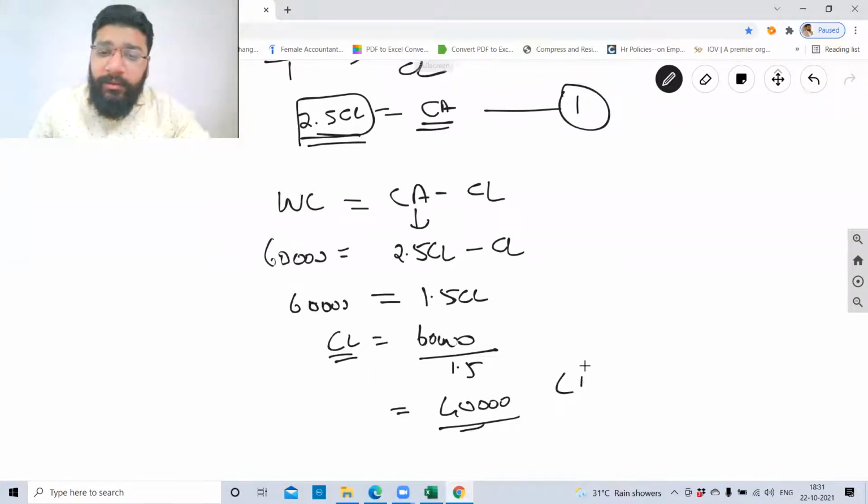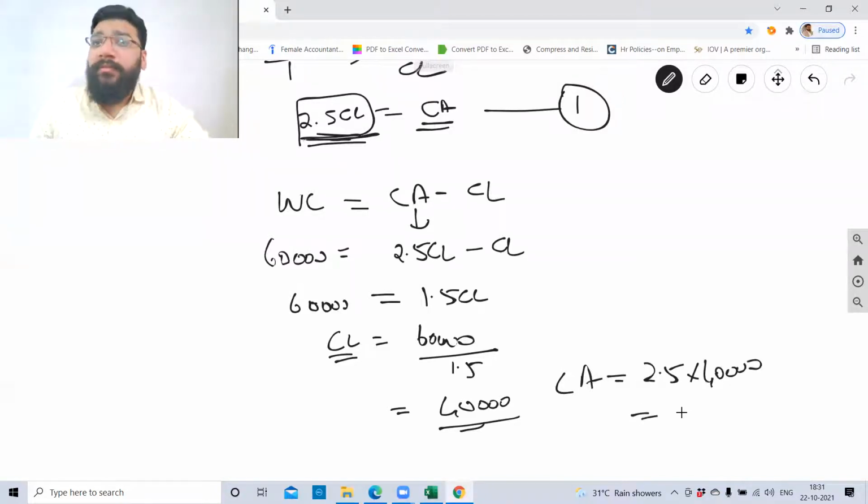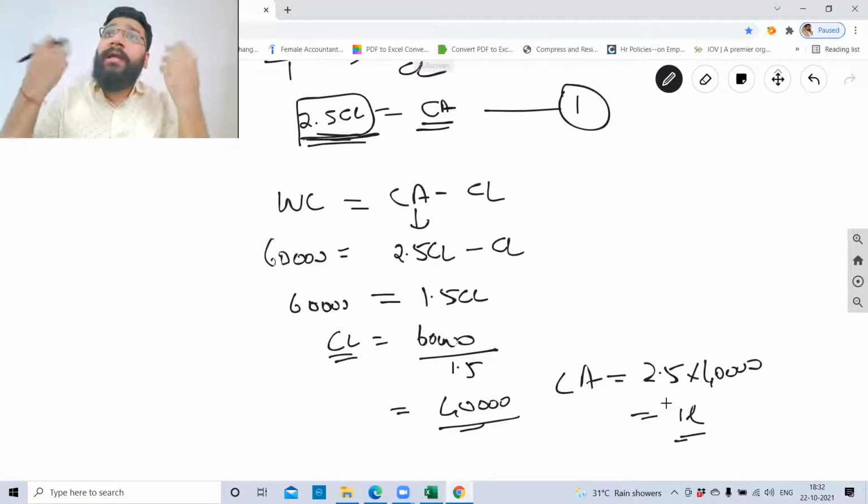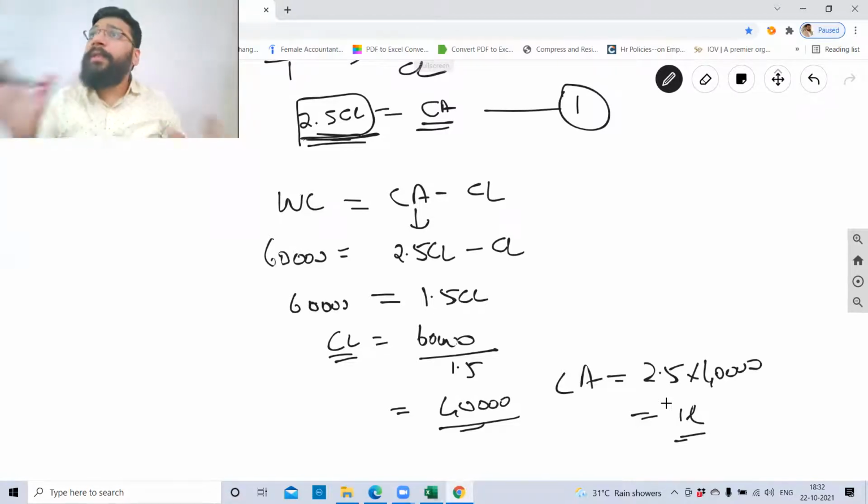Your current asset is 2.5 CL. So 2.5 into 40,000 is your current asset, which is 1 lakh. So this is one more type of question. Are you able to see the varieties of question? In one question, they have given the current asset and current liability. Then they missed out current asset. In some question, they missed out current liability. In some question, both current asset and current liability are missed. So all these are the varieties.